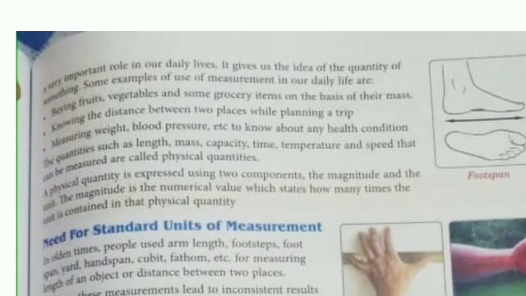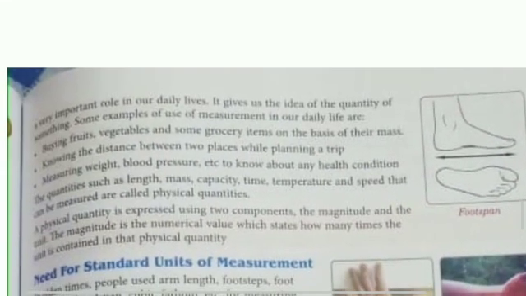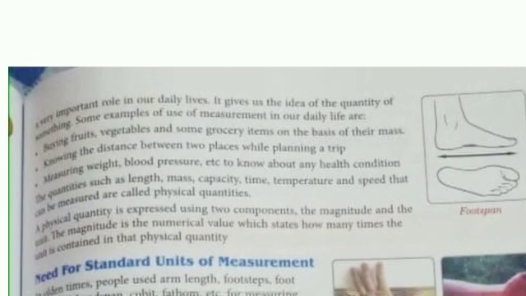So you see, in the last example, it is a method of comparing an unknown quantity with a known fixed quantity of the same type. It means one side is known weight and the other side is unknown potato. Understood?